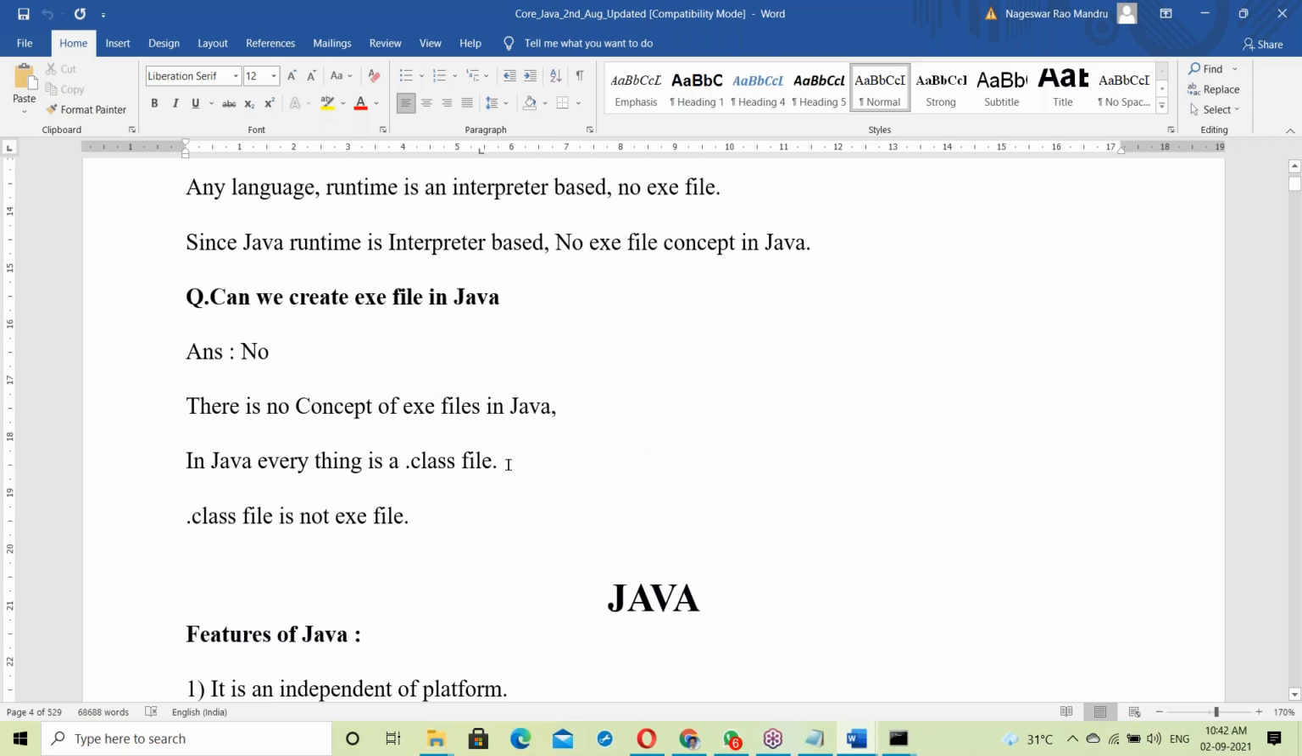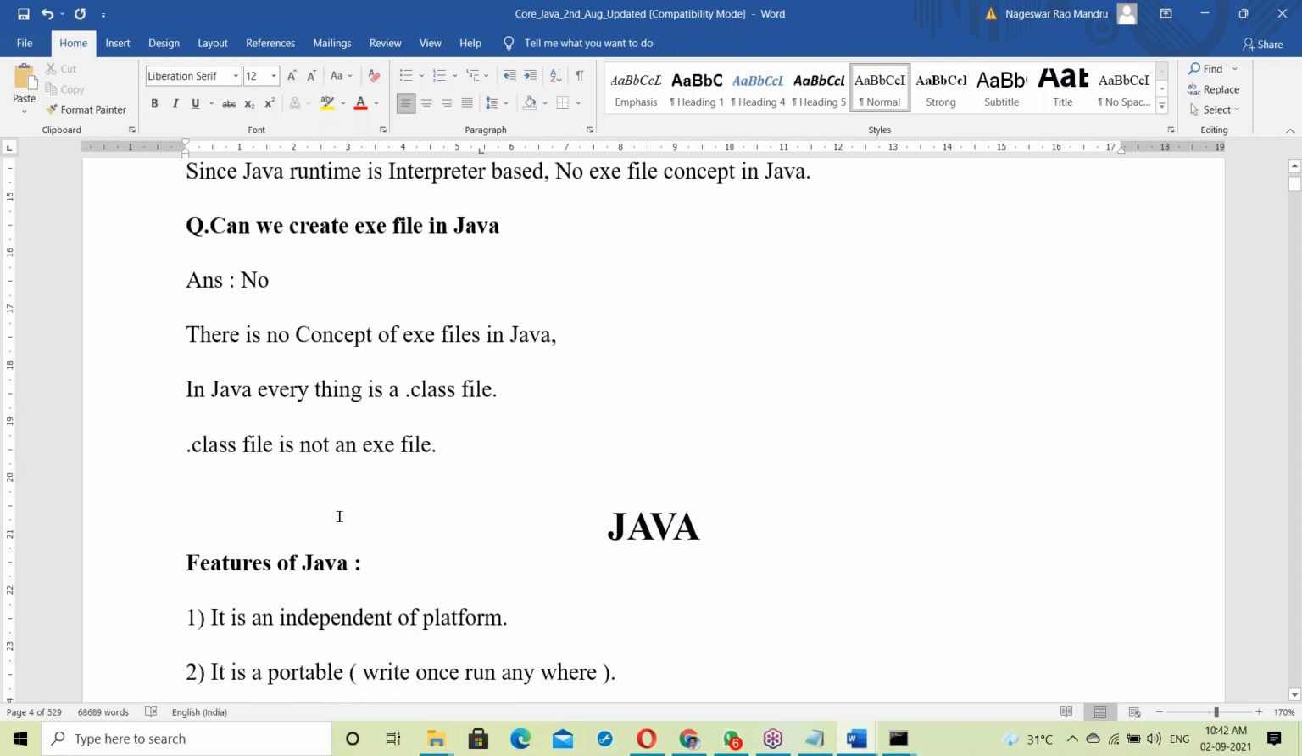In Java, everything is a dot class file. A dot class file is not an exe file. A dot class file is different, an exe file is different. The difference between dot class and dot exe file we'll discuss now.